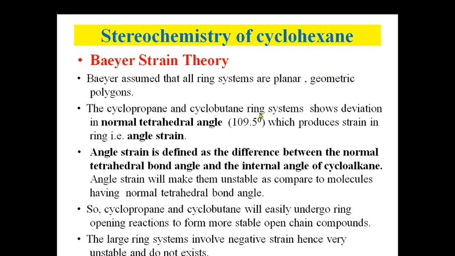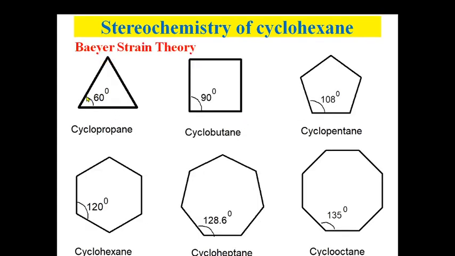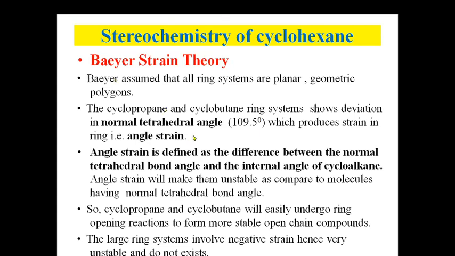The cyclopropane and cyclobutane ring systems show deviation in normal tetrahedral bond angle, which produces strain in the ring. So usually we know what is the normal tetrahedral bond angle? It's 109.5. But in case of the cyclopropane and cyclobutane, if you see here, that internal angle is 60, here it's 90. So it's not a normal tetrahedral bond angle, that's 109.5. And due to that, it possesses some sort of angle strain.